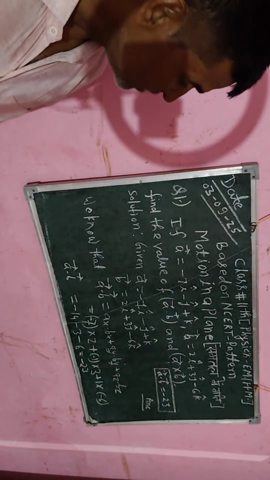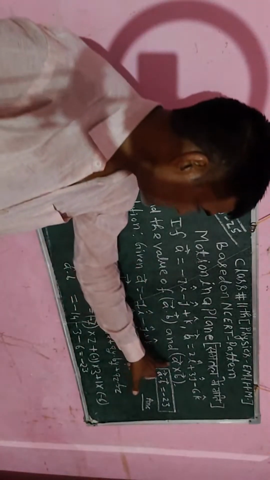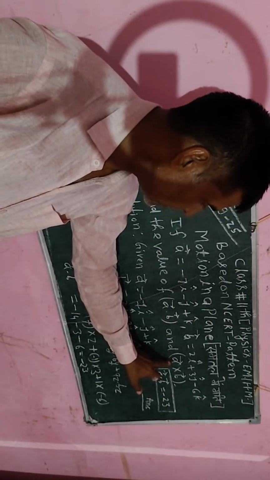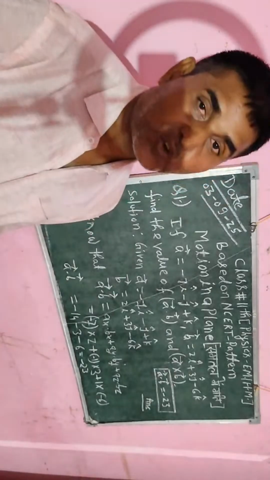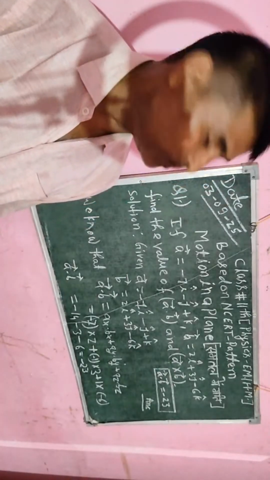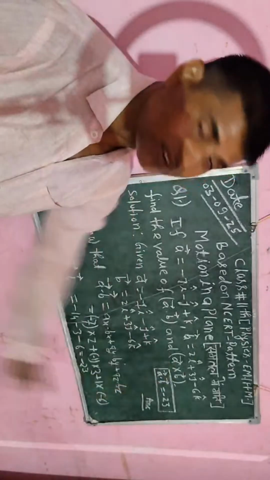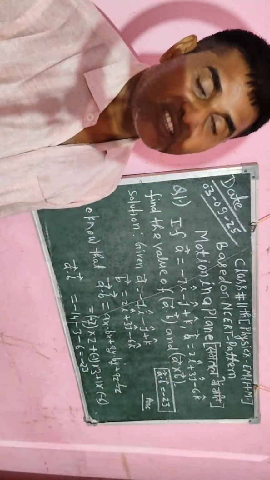Okay, now next my destination point is to find the value of vector A cross vector B. That will also be a vector product, because I will take the cross product of vectors A and B by using the determinant method.